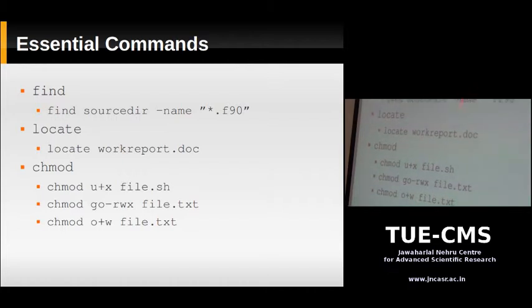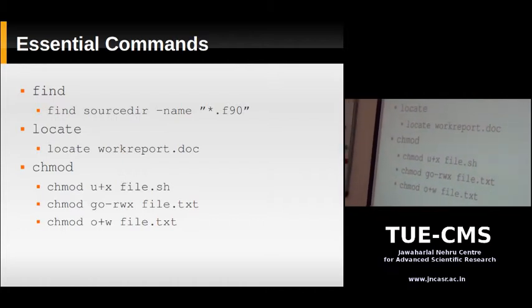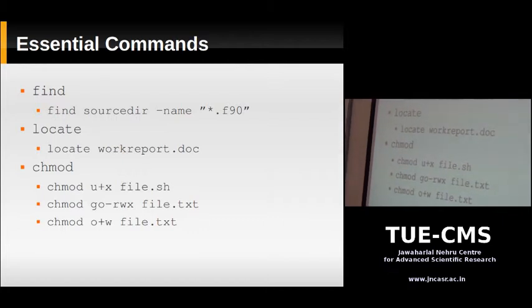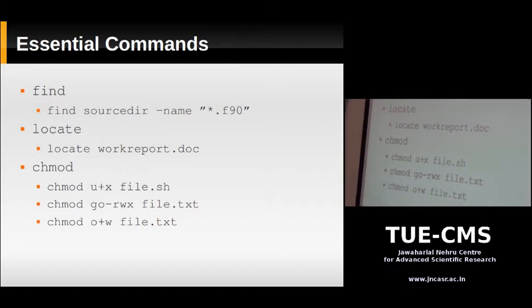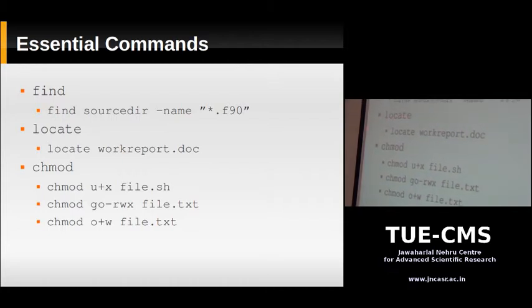So how is it different from find? Find doesn't use an index. Find actually goes through the file system and searches for a file. So the difference is that, suppose you created a file just now. It's not going to be in the index, because the index runs only periodically, maybe once in a day. So if you created a file recently, like today, and you use the locate command, you're probably not going to find it, because it's not in the index. In those cases, you have to use the find command. But if you're looking for some file which is probably indexed, and indexing usually runs once in a day on your computer, locate will find it.